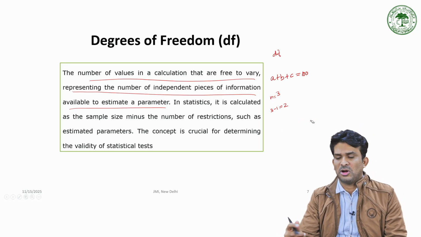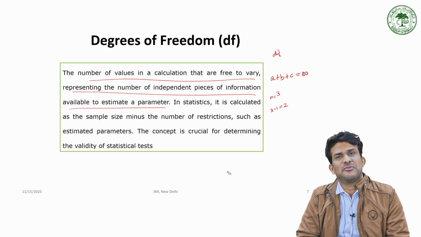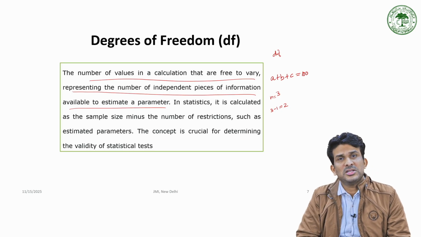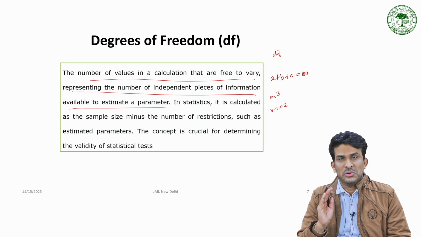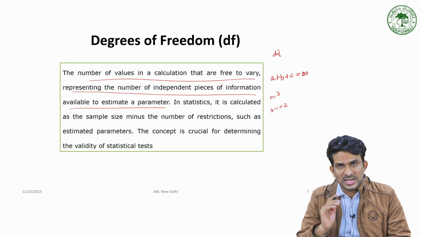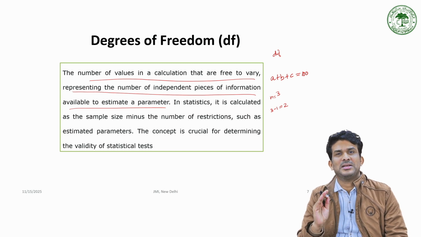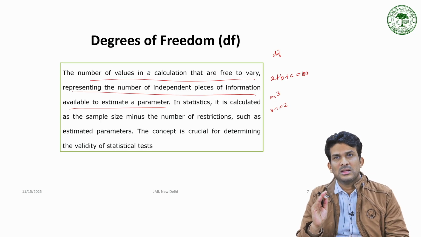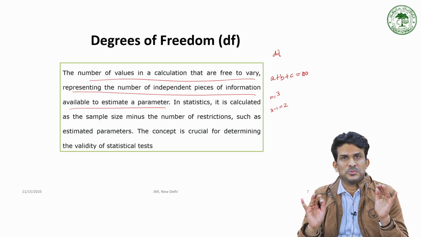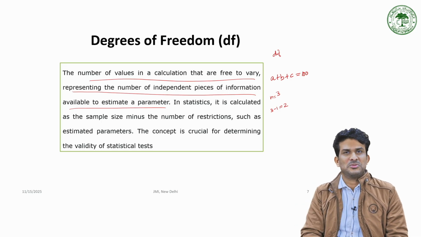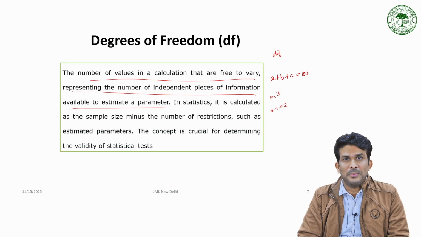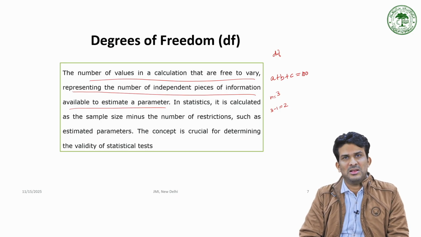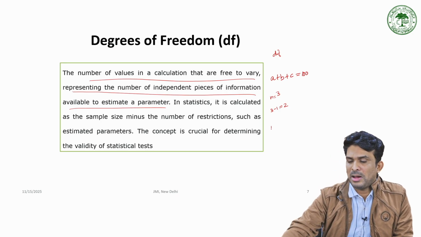Theoretically, what are the degrees of freedom for a t-test? You know what a t-test is? In an independent sample t-test, you are comparing two groups based on certain variables. We have just mentioned the intelligence of boys and girls. Two groups are being compared. So, here the degrees of freedom will be n minus 2.